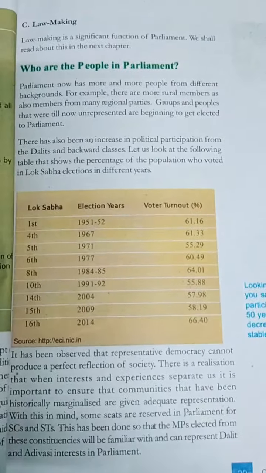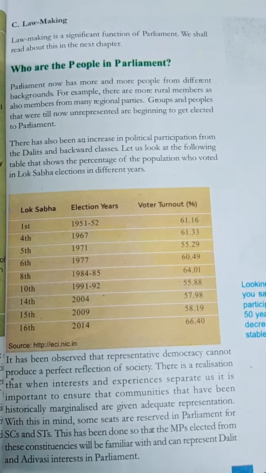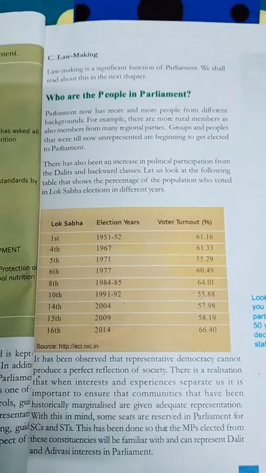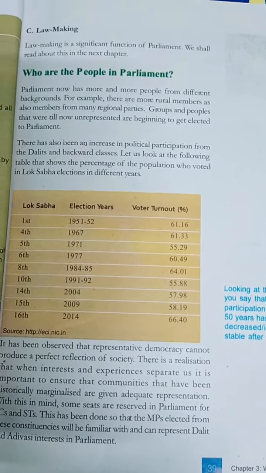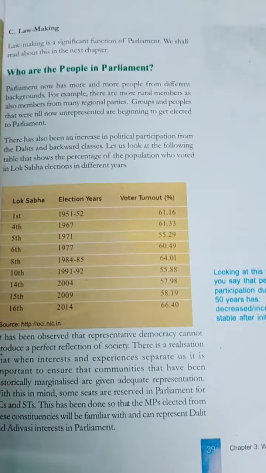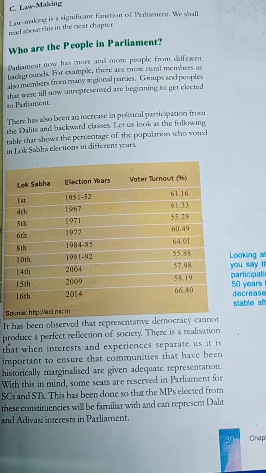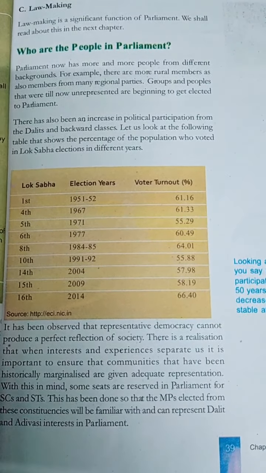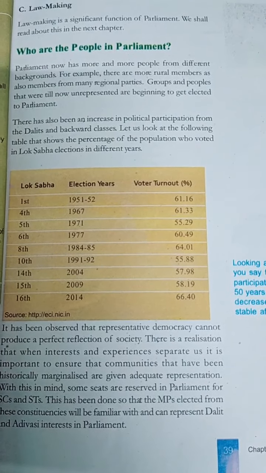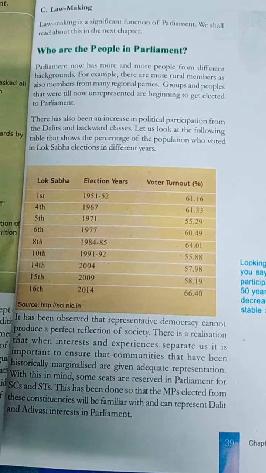So from the above table it is clear that a perfect reflection of society, okay, is not produced through representative democracy. It shows that when experience and interest separate us, it is crucial to ensure that those communities, okay, which are historically marginalized get adequate representation.